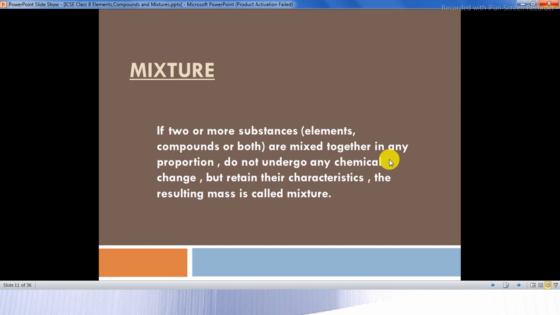So a mixture is altogether different from a compound. They will not be in a fixed proportion, they will not undergo any chemical changes, and they will retain their characteristics. As you saw, when we took water, which was a compound, hydrogen, an element, had different properties, oxygen had different properties, and water had altogether different properties. But here they will retain their characteristics, and the resulting mass would be a mixture.